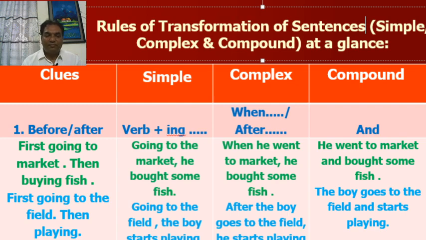Rule number 1. First, clues. This is the clue, this column. You have to notice the clue. Rule number 1. Before, after. There will be two activities. One will occur before and one will happen after.